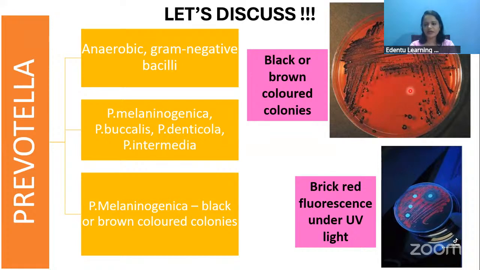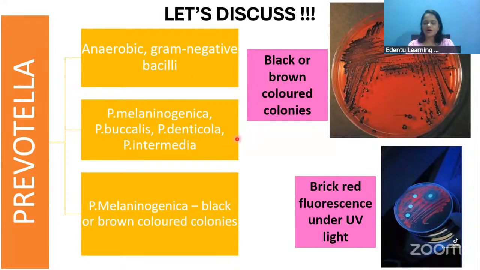So this is the blood agar, and if Prevotella melaninogenica species are present, it will produce black or brown colored colonies like this. Now, if you take this culture plate and put it under ultraviolet light, then you will be able to see brick red fluorescence like this. So this is a characteristic feature of Prevotella melaninogenica only. Such brick red fluorescence under UV light is mainly seen in Prevotella melaninogenica only.